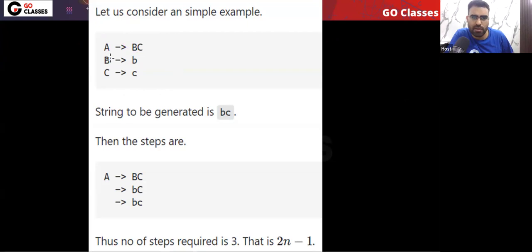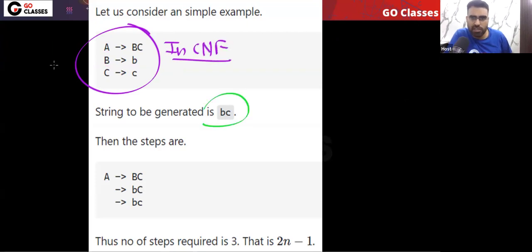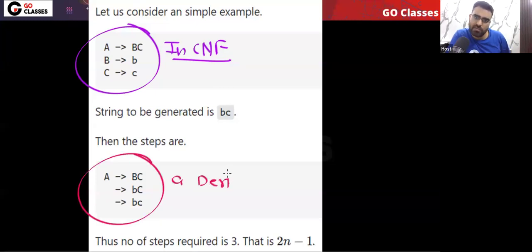Variable going to two variables, variable going to single terminal, variable going to single terminal. So you can easily see this is in CNF. Okay, now let's see what are the derivations of string bc. Let's write the string bc derivation. So you can see this is a derivation.